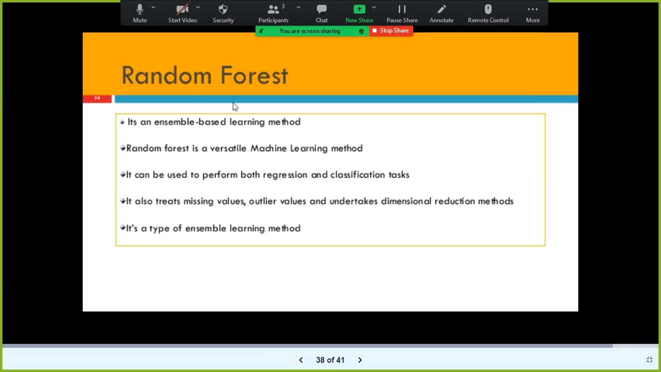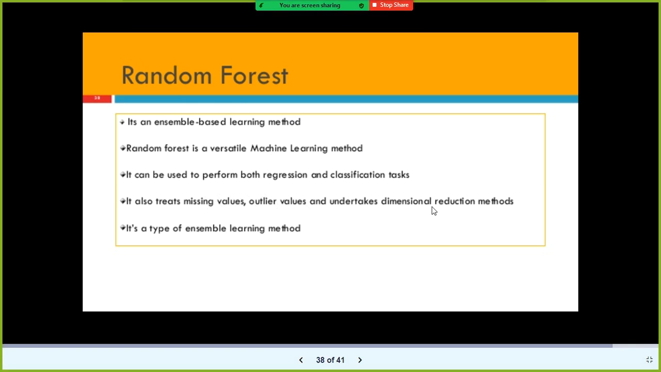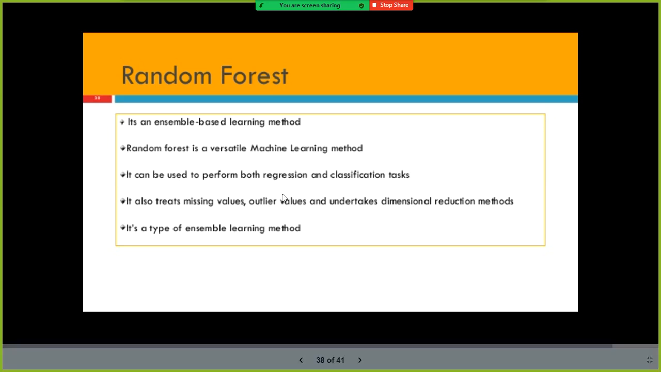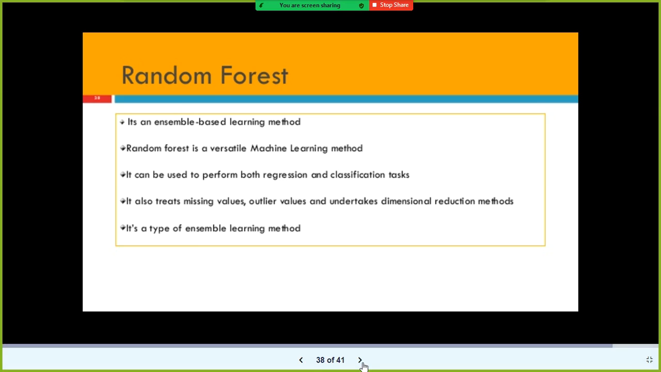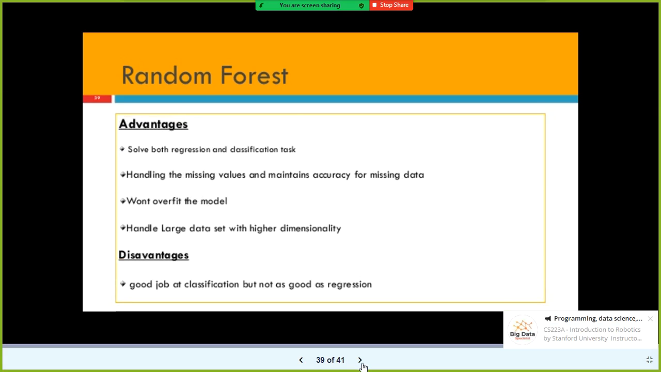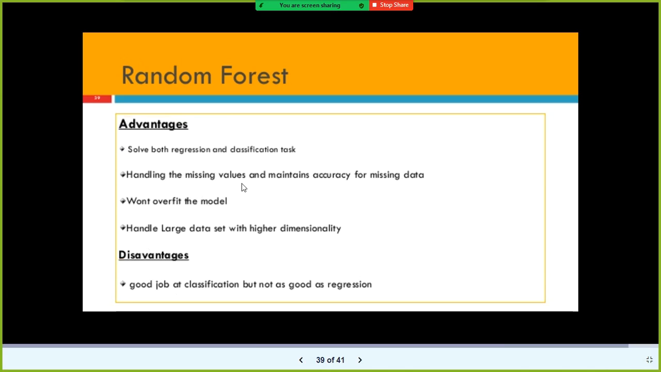The advantages of random forest are the same, whatever we discussed at the outset of today's session, the same things are applicable here also. It treats missing values and outlier values. You don't have to do too much data pre-processing, and it also takes care of feature selection automatically. It's a type of ensemble learning because it creates multiple trees. That's the reason why we call it an ensemble method.